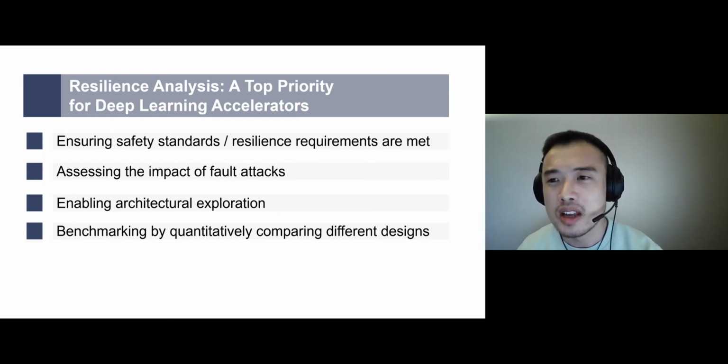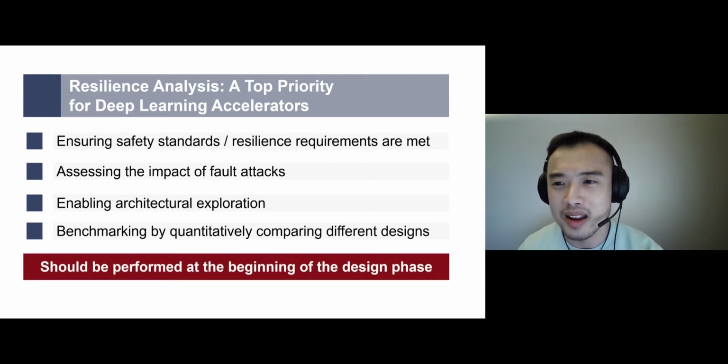It can also be used to quantitatively compare different designs for benchmarking purposes. Overall, due to its top priority, resilience analysis should happen at the very beginning of the hardware design phase. It cannot be just an afterthought. Resilience should be guaranteed from the very beginning of hardware design.